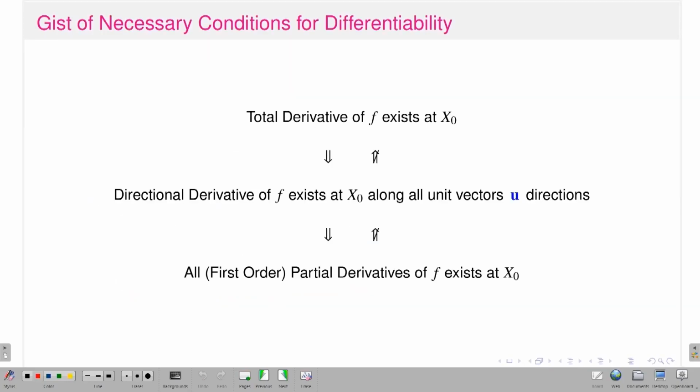Okay, so that's all the information put together. This is very nice. This is the gist of the necessary conditions for differentiability. Differentiability means that the total derivative of my function exists.